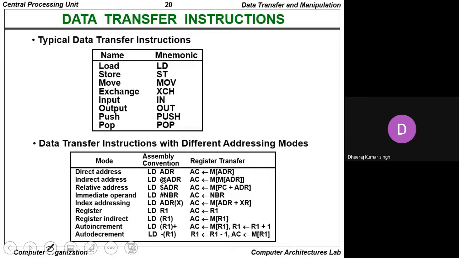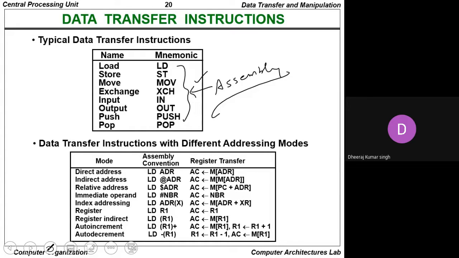The mnemonic in assembly for input is IN, the mnemonic for output is OUT, the mnemonic for the push operation is PUSH, and the mnemonic for the pop operation is POP. So this is basically the symbolic representation in the assembly language. Whenever we want to write a program in assembly, this is the symbolic representation we use.